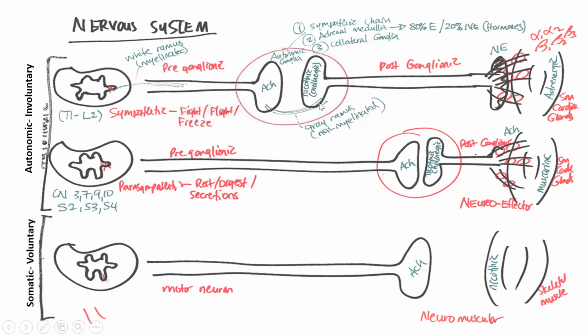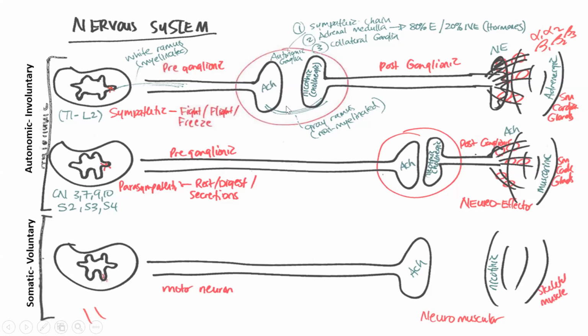Here we can see, first off, in the sympathetic system, the autonomic ganglia is much closer to the spinal cord, okay? In the parasympathetic system, it's going to be much further out and closer to the effector tissue or the neuroeffector junction. Another difference here is that we've got a shorter preganglionic neuron in the sympathetic and a longer postganglionic neuron, whereas in the parasympathetic, we've got this long preganglionic neuron and a much shorter postganglionic neuron.